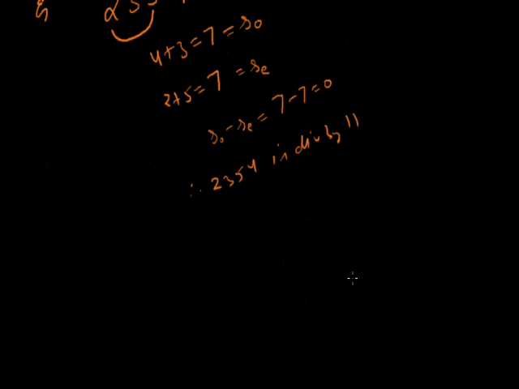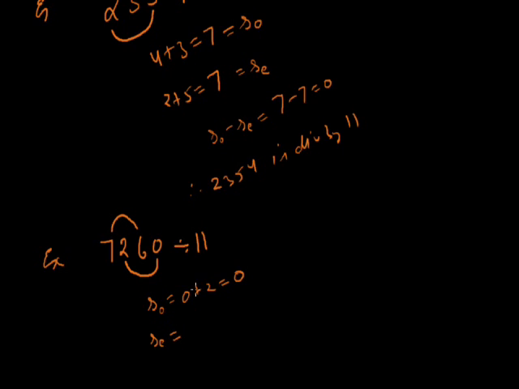Let's take another example. 7260. Let's say 7260 is also divisible by 11. Let's check whether it is divisible by 11 or not. First we find the sum of the digits at the odd places, that is 0 plus 2, that is 2. Now the sum of the digits at the even places, that is 6 and 7. 6 plus 7, that is 13.